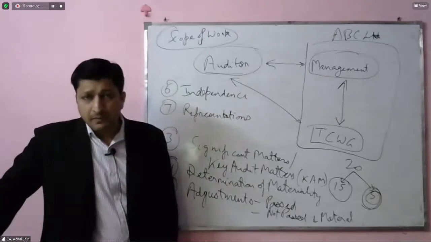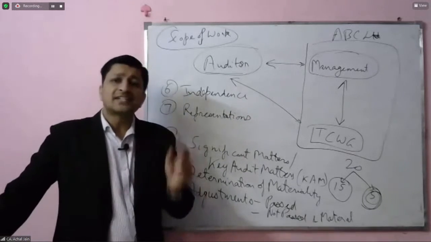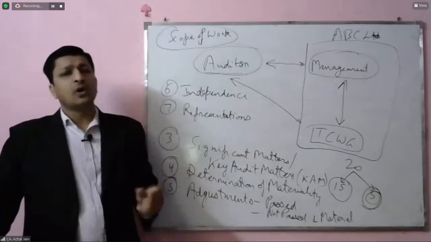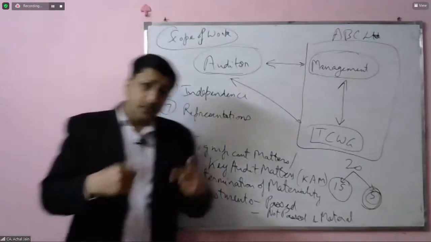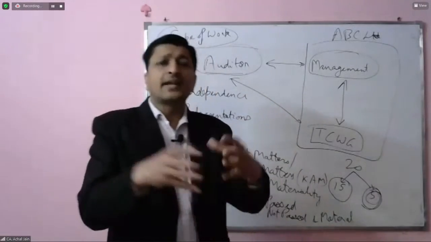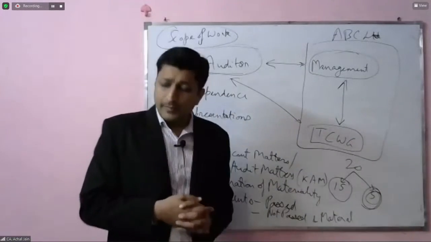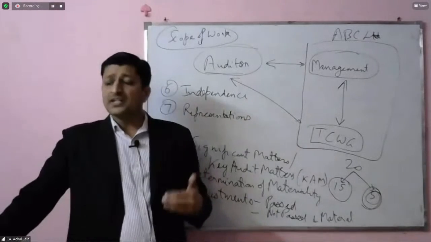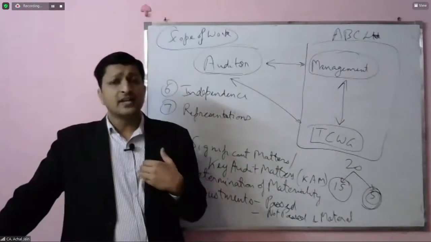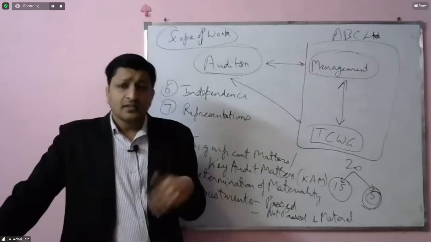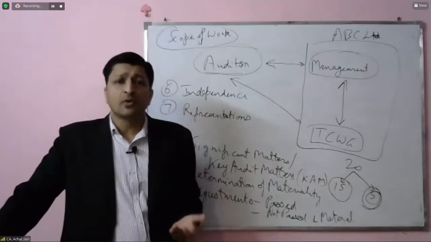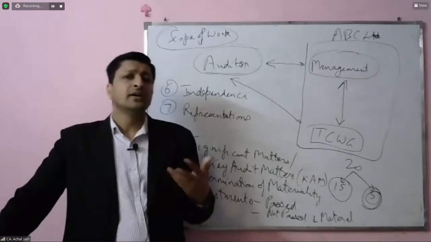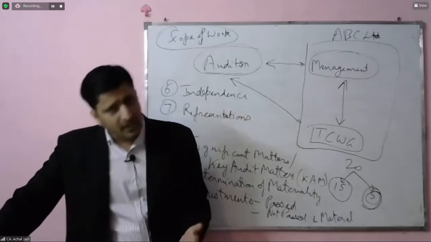Therein these discussions take place, and one presentation is made by the auditor to those charged with governance, to the audit committee. So in the form of that presentation, this entire discussion takes place. Yeah, but this communication which the auditor does does not necessarily have to be in writing. So the idea is to communicate, and whenever this communication goes on, you will generally see that it comes out in the form of a written communication only. Yeah, clear?